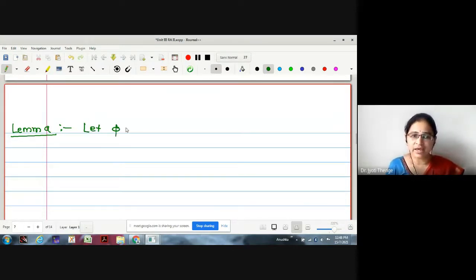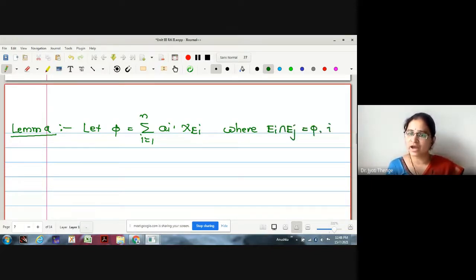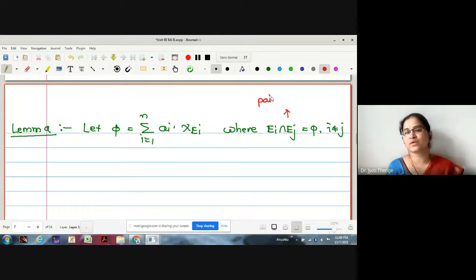Try to understand the statement of the lemma. Let phi be given as summation ai into chi of Ei, i runs from 1 to n, where Ei intersection Ej is empty for i not equal to j. What does this condition tell us? Disjoint, pairwise disjoint rather.